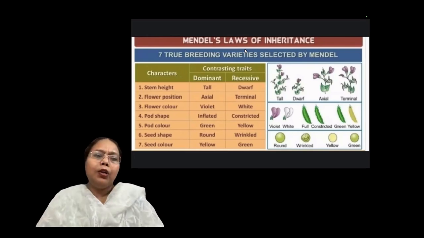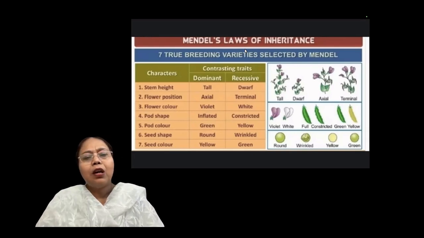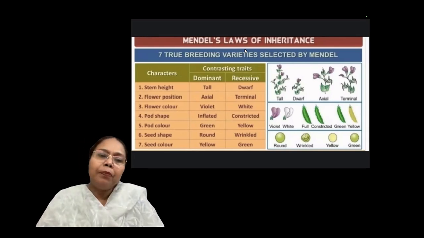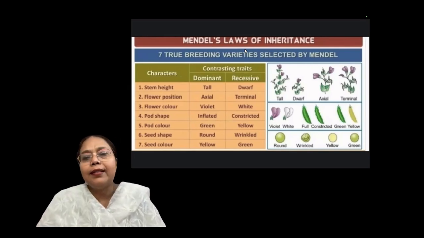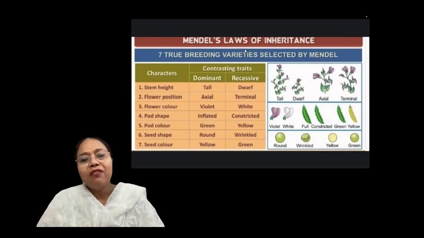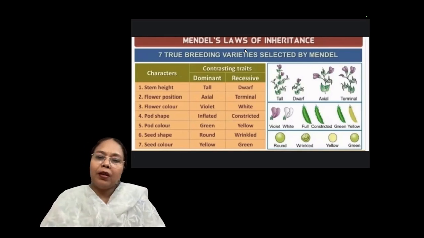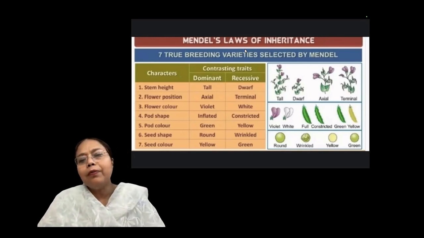So you can observe on this scheme, there are 7 characters, stem height. First, in the F1 generation, the appearing character is the dominating character, and as I told you, the hidden character is the recessive. So when he crossed tall and dwarf plant, on the right hand side you will see diagrams also related with the tall plant and dwarf plant, violet and white flower, full and constricted pods.